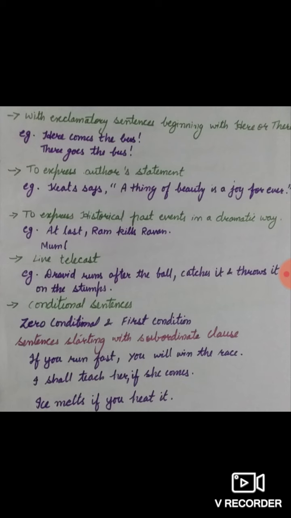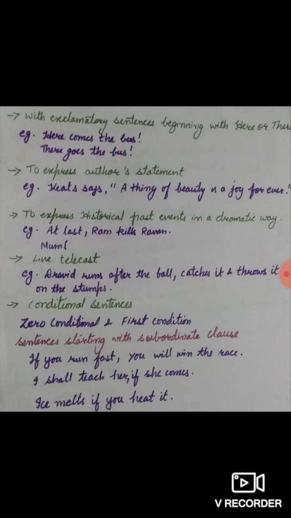I shall teach her, this is the principal clause because the clause does not start with any conjunction. As I told you, if the principal clause is in future indefinite, then the subordinate clause will be in present indefinite, as given in the example, if she comes. Other examples can be: if she works hard, she can be the topper.